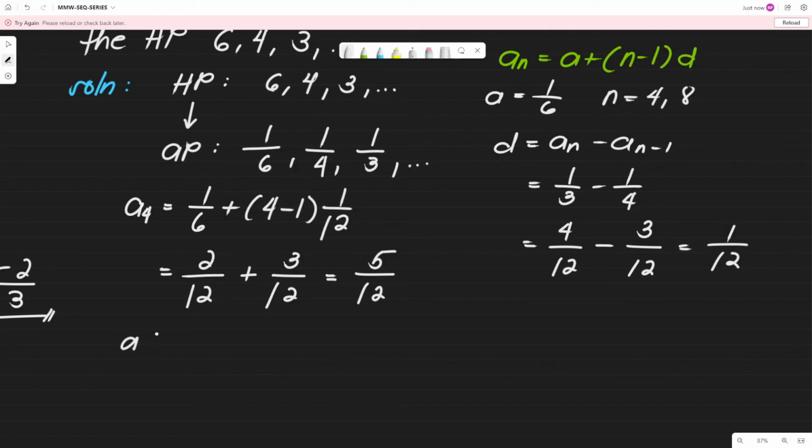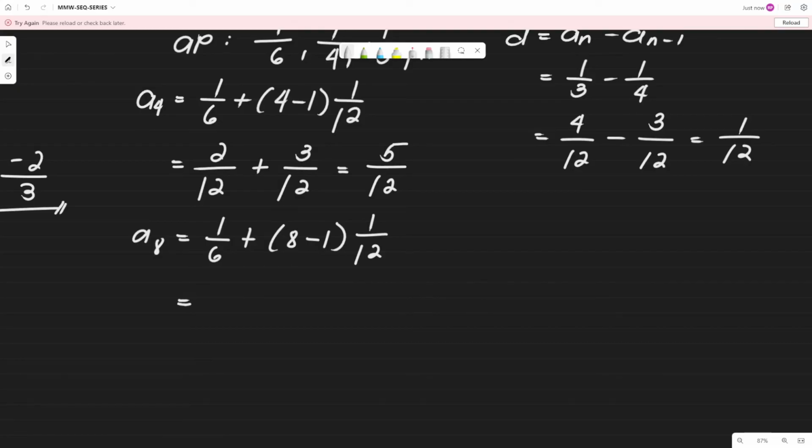Ano yung ating eighth term? Kasi di ba pati yung 8 hinahanap. So you have 1 over 6 plus 8 minus 1 times 1/12, no? Multiply to 1/12. Then, again, convert into similar fraction. So this is, tawag dito, 8 minus 1 is 7 times 1 is 7, no? Then 12. Then we have 2 plus 7, no? That is 9. 9 over 12, or pag ginawa natin, pag sinimplify natin, this is equivalent to 3 over 4, no? So, yeah, no, we already have our fourth and the eighth term.